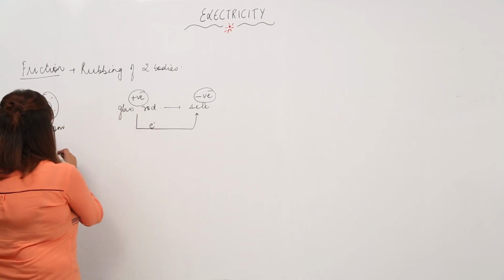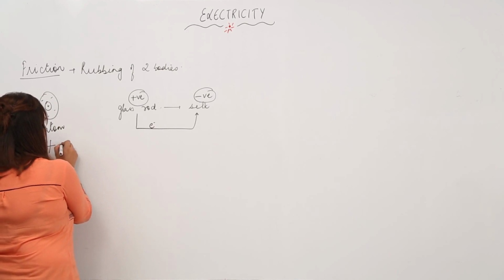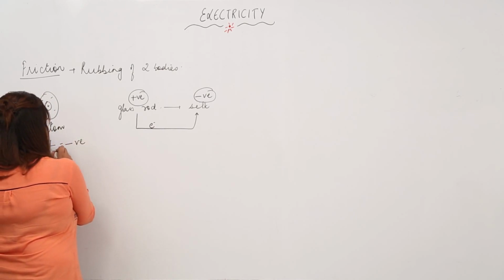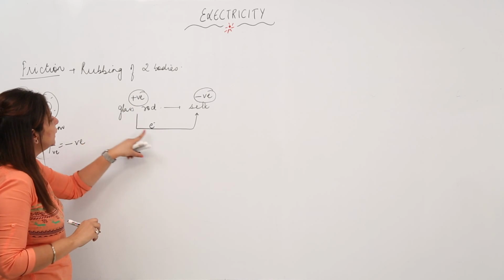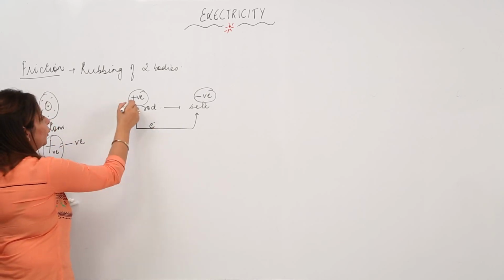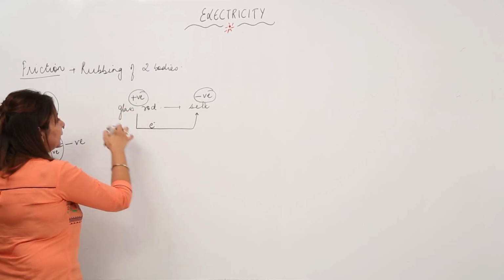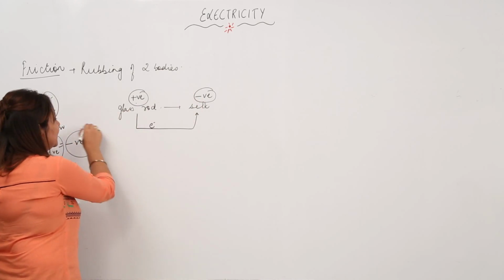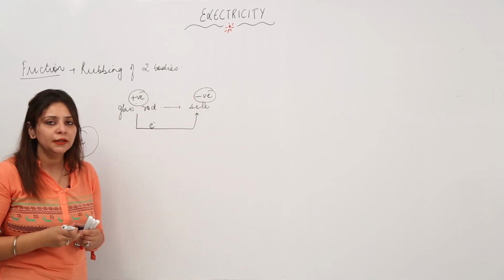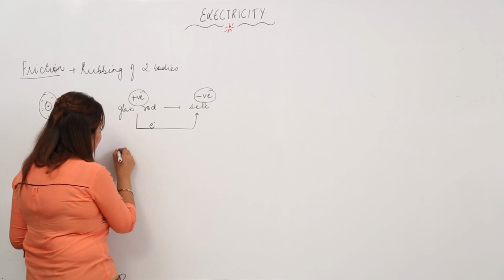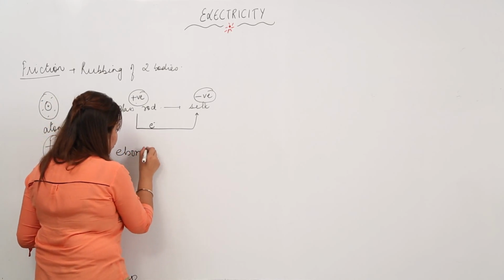Otherwise, if we talk about an atom, it is neutral. There is an equal number of positive and negative charges, right? So whenever it is losing electrons, the positive charge is exceeding, therefore it acquires a positive charge. Whenever it is gaining electrons, the negative charge is exceeding, so that is why it acquires a negative charge. Similarly, if we rub an ebonite rod